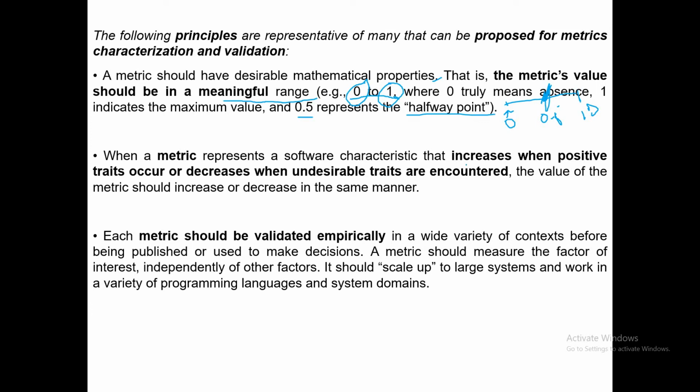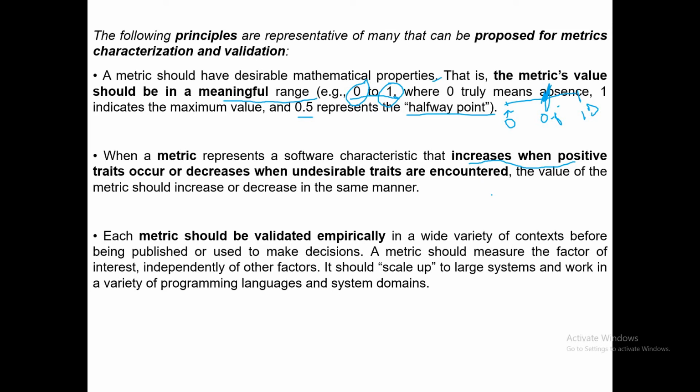When a metric represents software characteristics that increase when positive traits occur or decrease when desirable traits are encountered, the value of the metric should increase or decrease accordingly. So let's say you have one parameter, and its readings are from, say, 0 to 10.